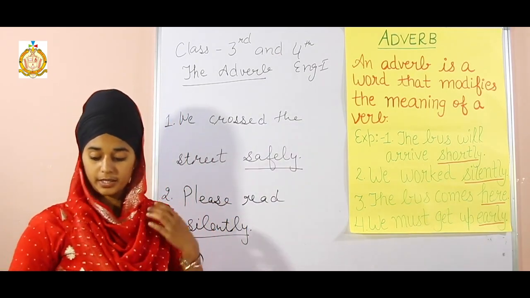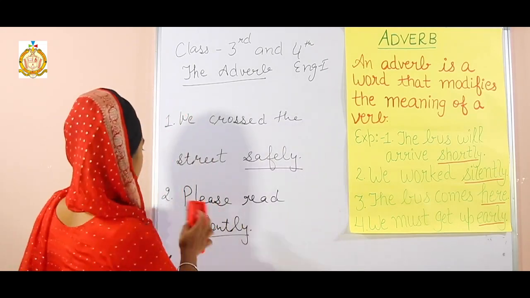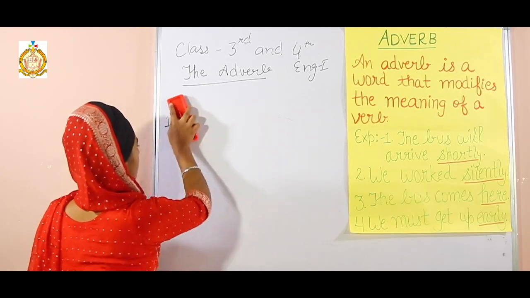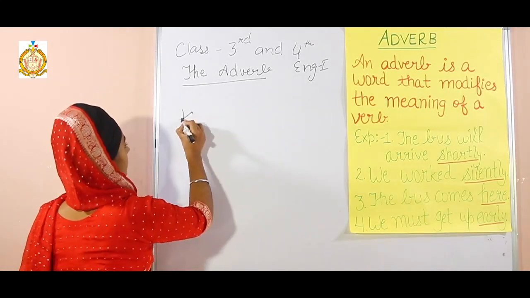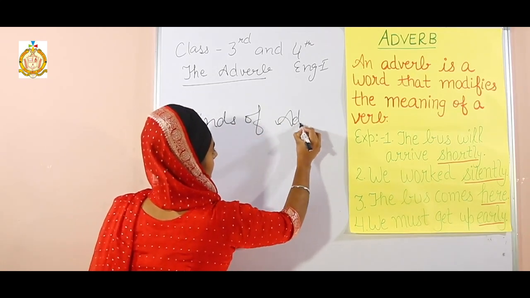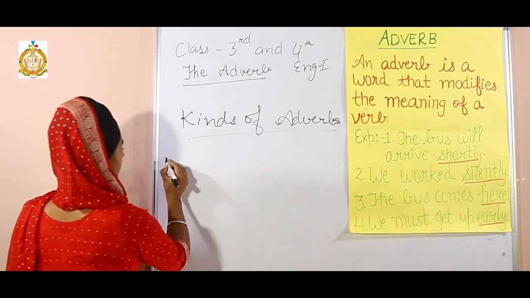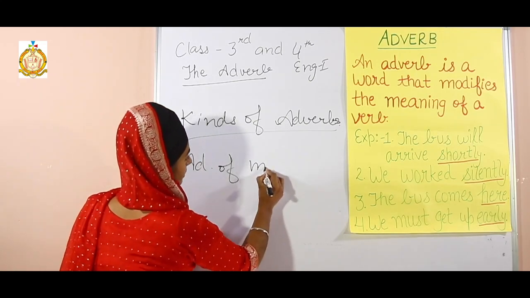So our next topic is kinds of adverb. Students, there are 4 types of adverb. Here are the kinds of adverb. First is adverb of manner.